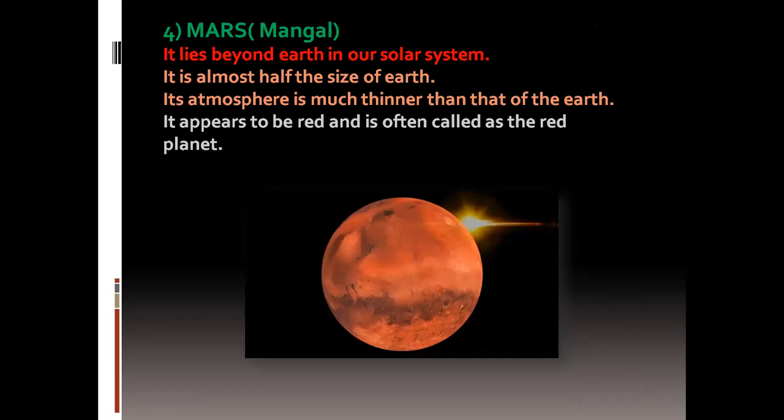Our next one, Mars. Mars means Mangal. It lies beyond Earth in our solar system. It is almost half the size of the Earth. Its atmosphere is much thinner than that of the Earth. It appears red and is often called the red planet. You can see the picture, children. It is red, so it is called the red planet.